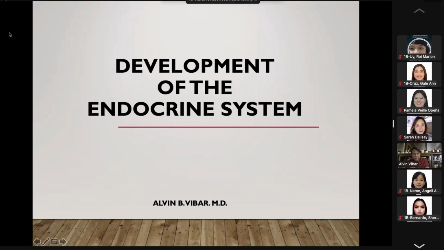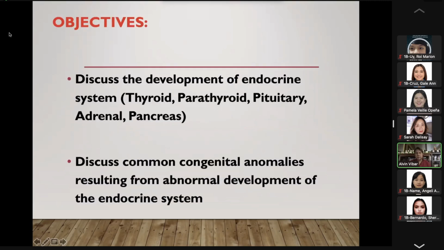No questions po. Okay, so let's proceed now with development of the endocrine system. Again, if medyo choppy po, sabihin niyo lang po sa akin. Okay, these will be the objectives for this lecture. We're going to discuss the development of important endocrine glands: thyroid, parathyroid, pituitary gland, adrenal, and pancreas.